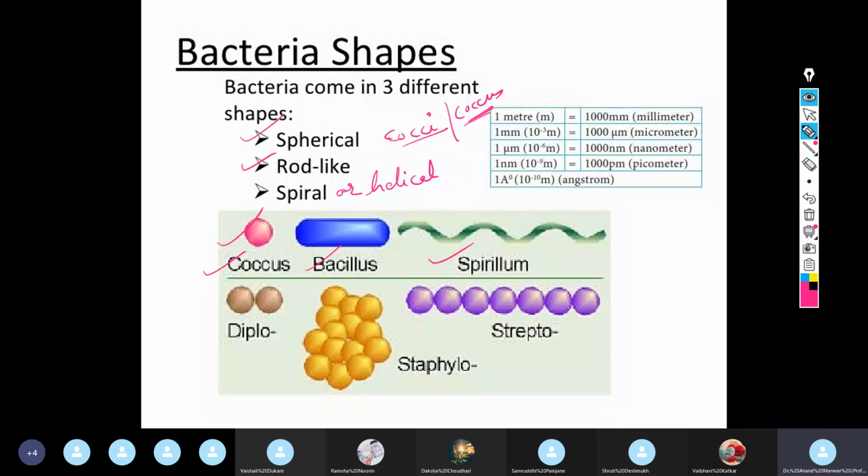Some cocci are perfect spheres like this, whereas others are slightly elongated, which is called an ellipsoid shape.